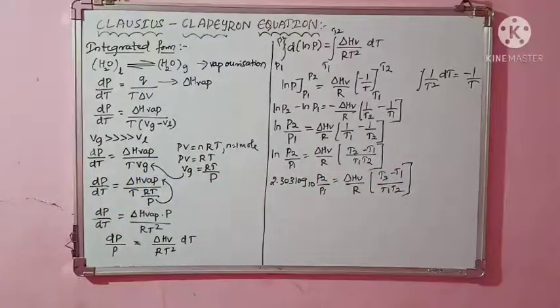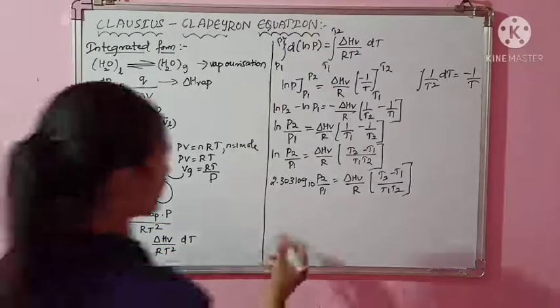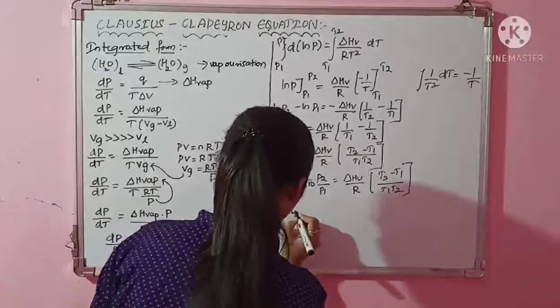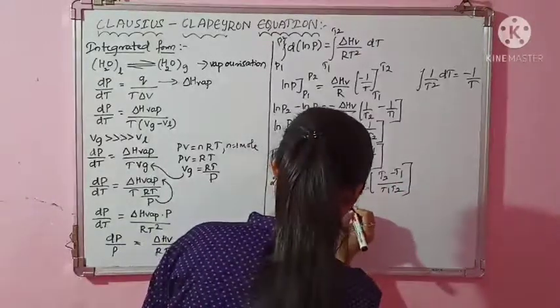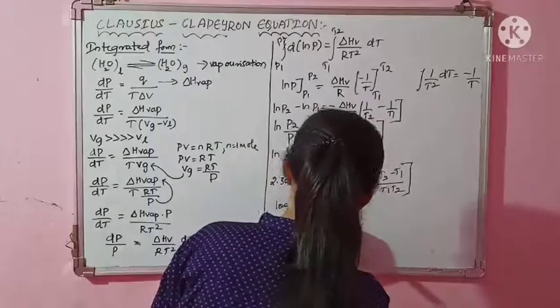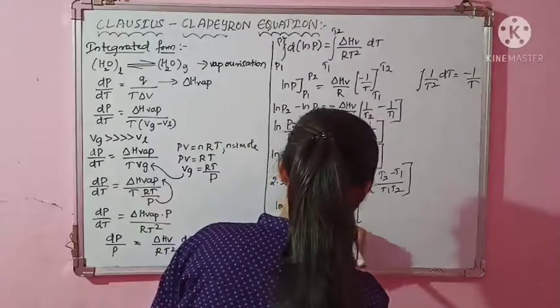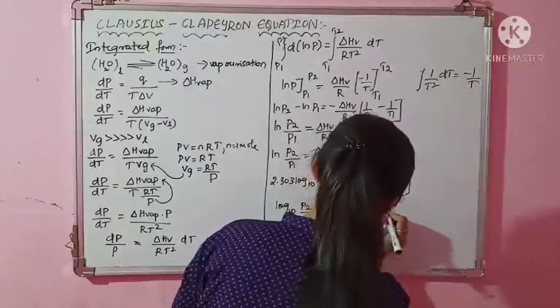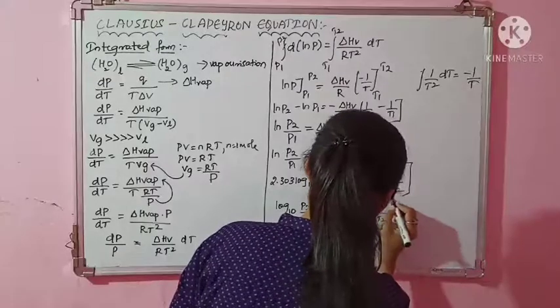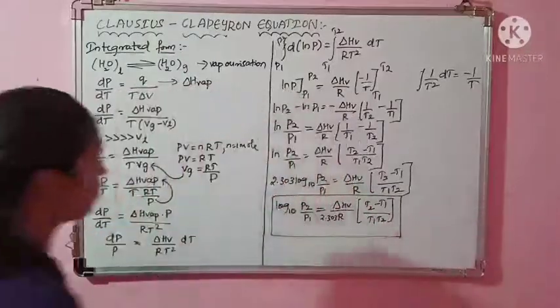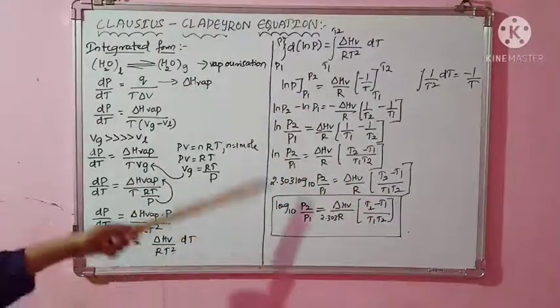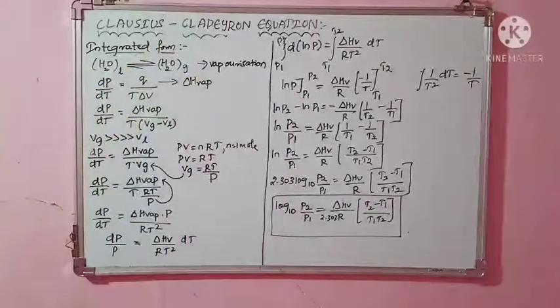Lastly, again how can you modify this? You can shift this 2.303 down to the denominator. That is log to the base 10 of P2 by P1 is equal to delta HV upon 2.303 R into T2 minus T1 divided by T1 into T2. This is your final expression for the Clausius-Clapeyron equation. So this is the integrated form of the Clausius-Clapeyron equation.